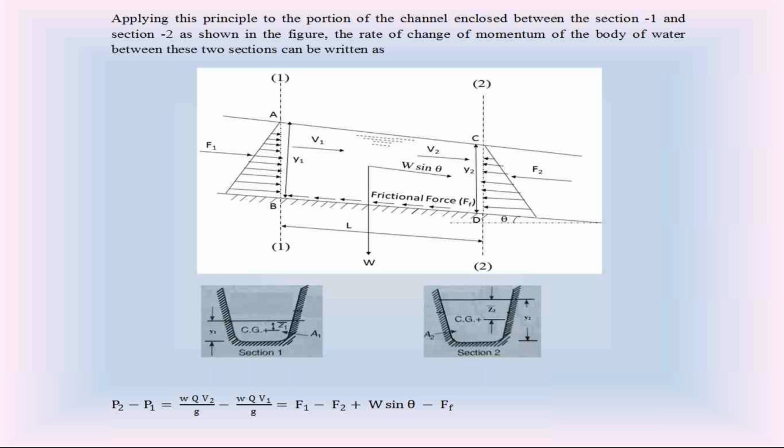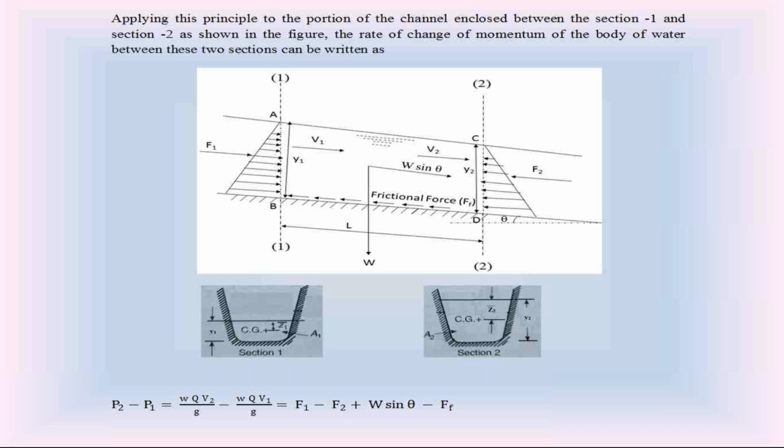V1 is the velocity of water. Q is the discharge of water at section 1. So the rate of linear momentum of water flow at section 1, take it as P1. That P1 is equal to W, unit weight of water, into discharge Q into velocity V1 divided by Z. That is the rate of linear momentum of water flow at section 1.